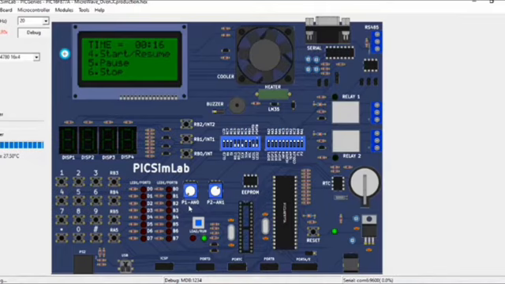Let us wait for 10 more seconds. I hope you have seen the screen showing that the cooking time is up and you have heard the buzzer sound. This is all about our project.